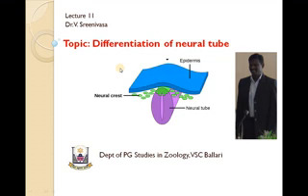In the previous lecture, we were discussing the regional specificity of induction. With the continuation of regional specificity of induction, today we are going to see a short topic, that is differentiation of neural tube. Differentiation of neural tube is a very important process during the embryological development of any animal, without which the brain may not develop properly.